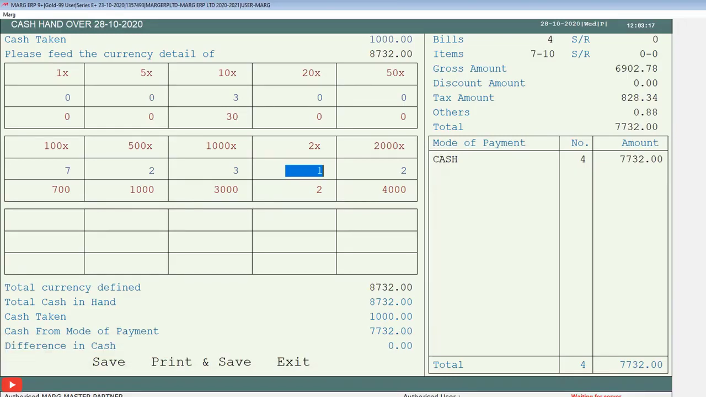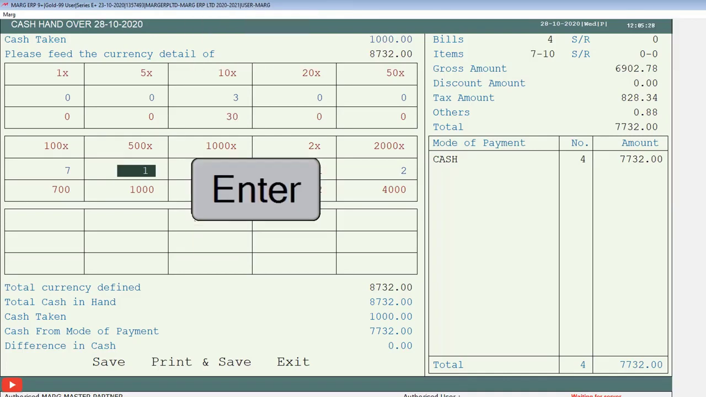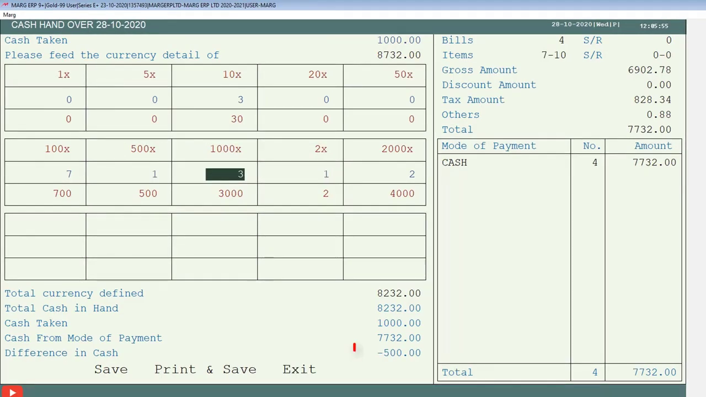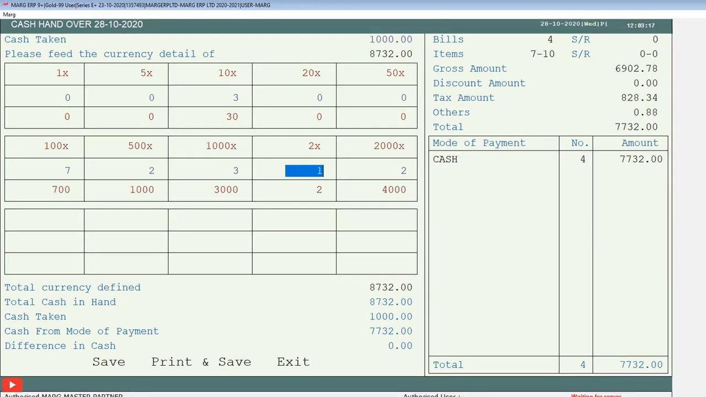Suppose we decrease one currency of 500 from this amount. As we can see, 2 is mentioned in the 500 currency column, so we will mention 1 here, meaning minus 500 rupees, and press enter. Then you can see that the software is showing the difference of 500 in cash. In this case, we can coordinate with our cashier, cross check it and find out the difference which has come in the price. In this way we can easily tally the sales done in the whole day and the cash already kept in the cash drawer.